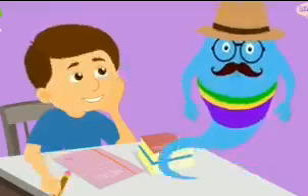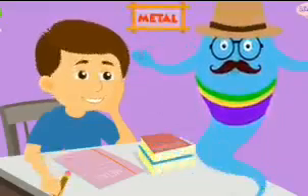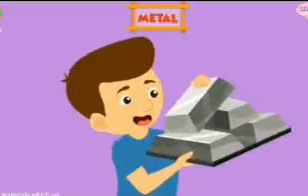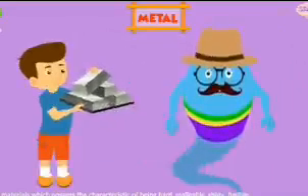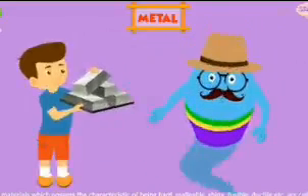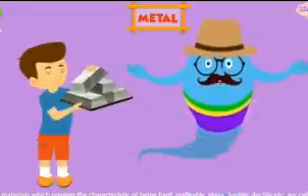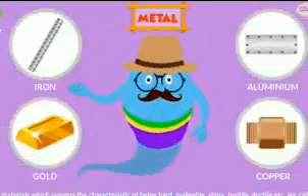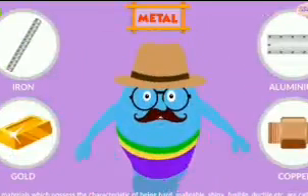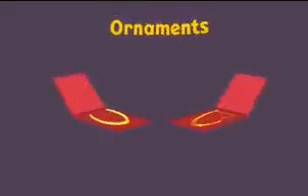At first, let's see what metals are. Like these metal bars, those materials which possess the characteristic of being hard, malleable, shining, fusible, ductile, etc. are called metals. For example, iron, gold, aluminium, copper, etc. Let's see the physical properties of metals. Let us take for example the ornaments. Any of the ornaments will do. What do you have to say about them?